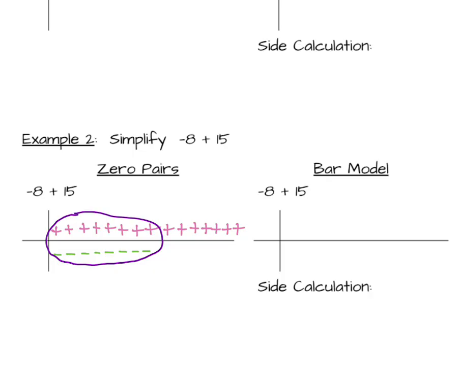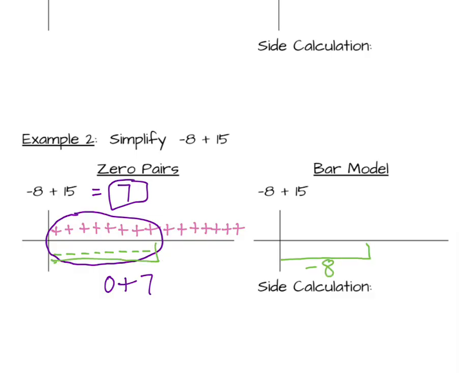So I'm making 8 zero pairs. 1, 2, 3, 4, 5, 6, 7, 8 positives. 1, 2, 3, 4, 5, 6, 7, 8 negatives. And so I have 0 plus 1, 2, 3, 4, 5, 6, 7 extra positives. So my value is 7.